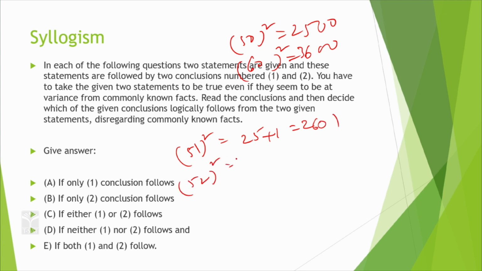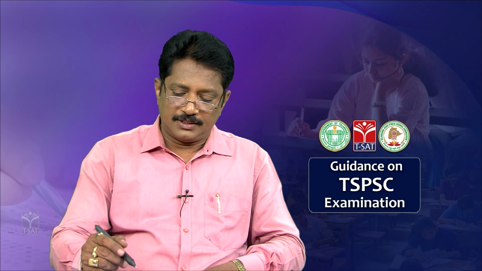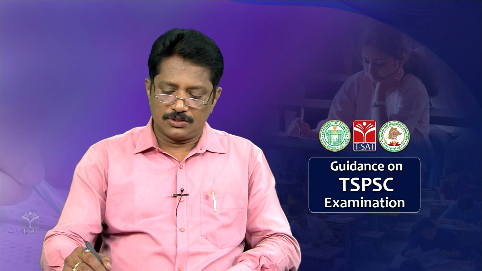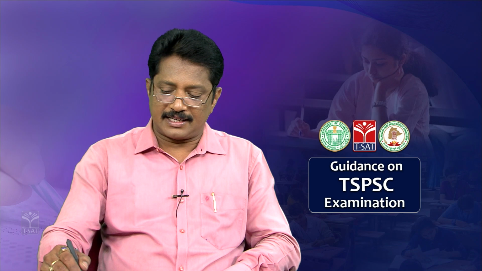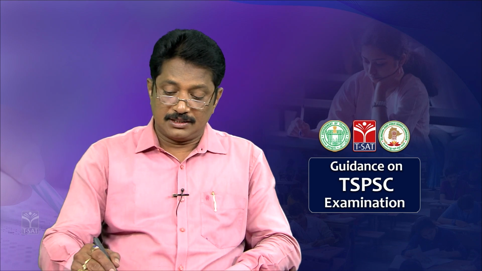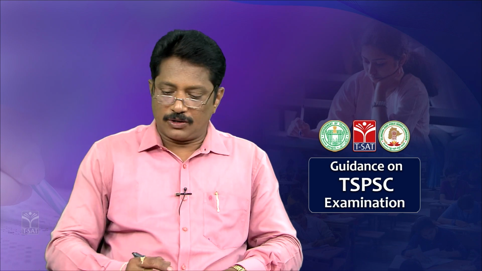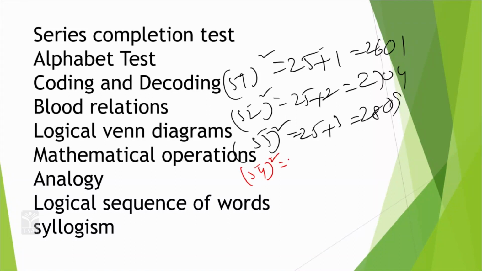Now 52 square. Take 5 square, 25, plus 2 is 27, and 2 square is 4, so 2704. 53 square: 25 plus 3 is 28, 3 square is 9, so 2809. Okay. 54 square: 25 plus 4 is 29, 4 square is 16, so 2916.